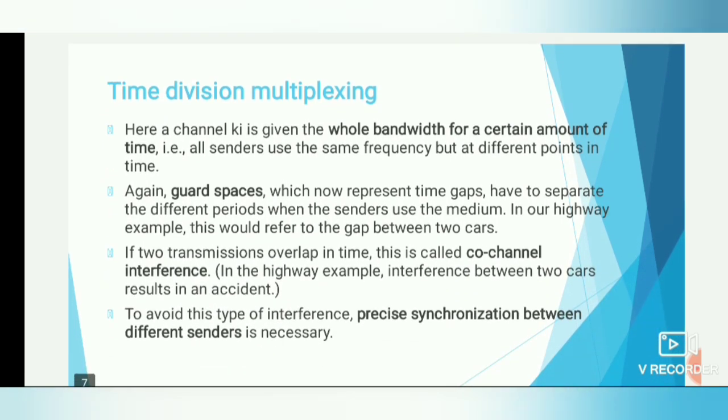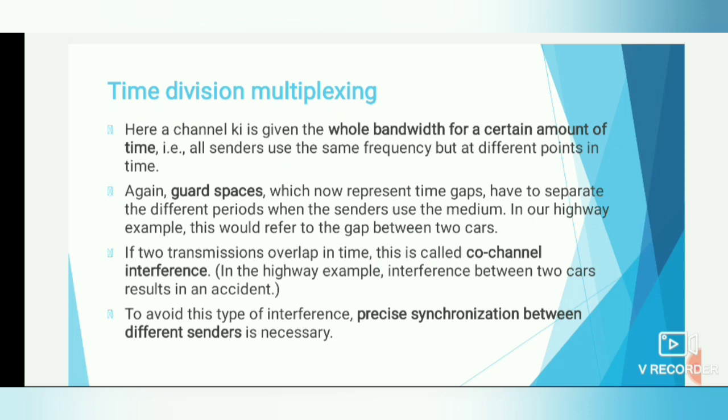Then let's move to time division multiplexing. This is called TDM. Here also we have a channel Ki. It is given the whole bandwidth for a certain amount of time, so that all the senders can use the same frequency but at different points of time.